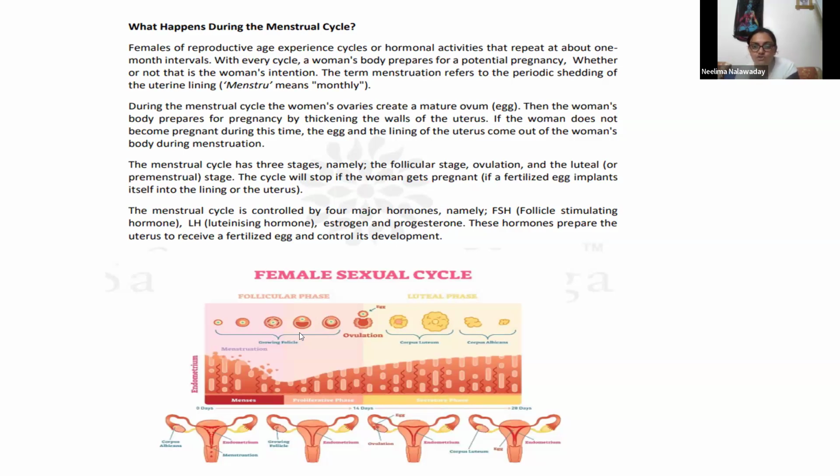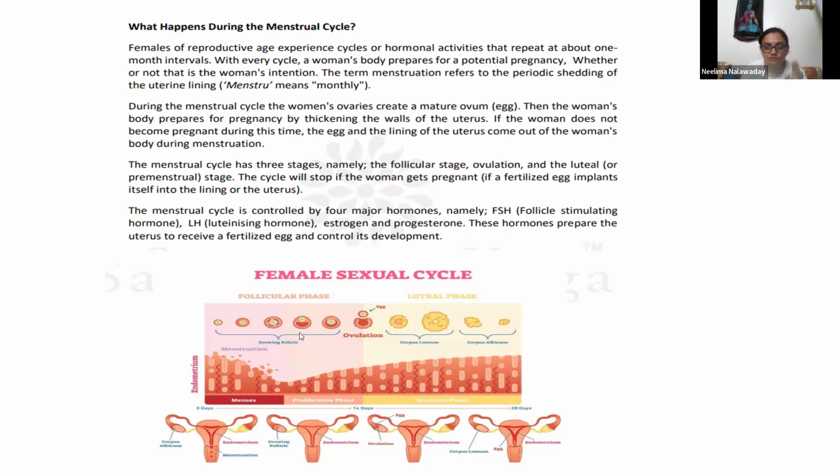The cycle will stop if the woman gets pregnant, right? And the menstrual cycle is controlled by 4 major hormones, namely FSH, follicle stimulating hormone, luteinizing hormone, estrogen, and progesterone.